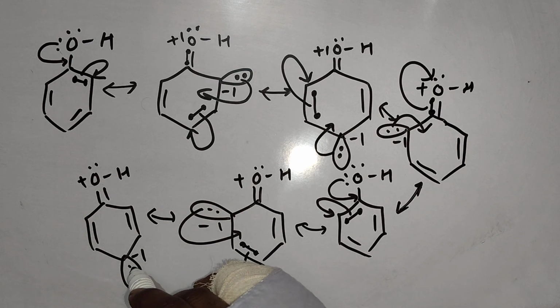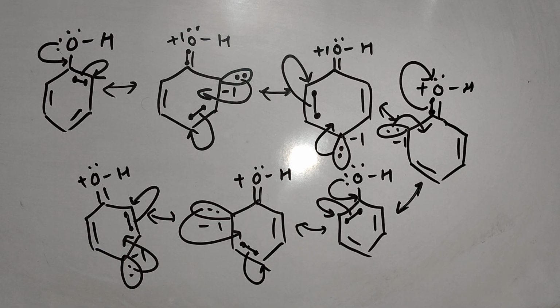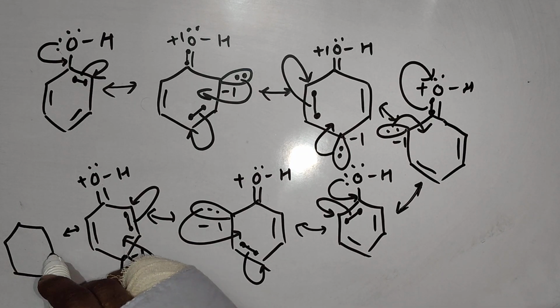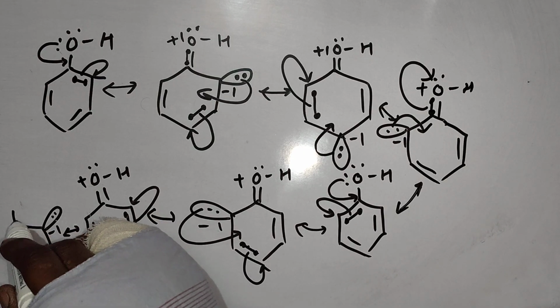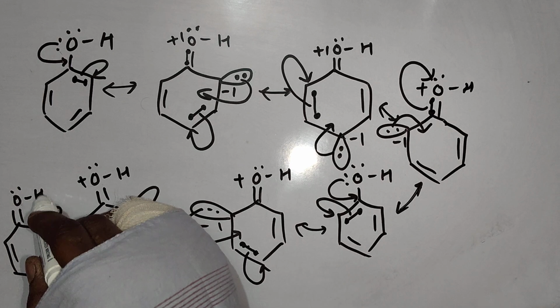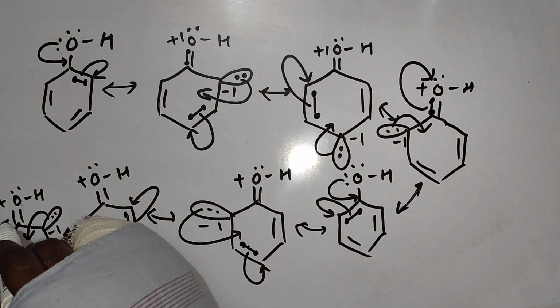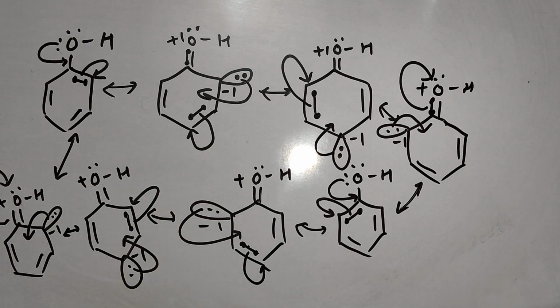Next movement, again in bonding, pi electrons will feel repulsion and they will go for the next carbon. Next diagram will be: lone pair here with a negative charge, oxygen as it is with a positive charge, and in the last movement this lone pair will come here, pi electrons will shift back toward oxygen and this structure will be generated like this. This is a complete resonance of the phenol. You can check clockwise as well as anti-clockwise.